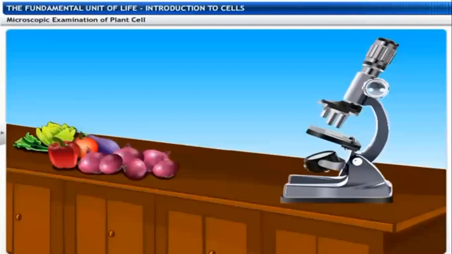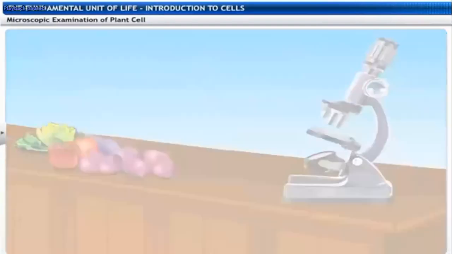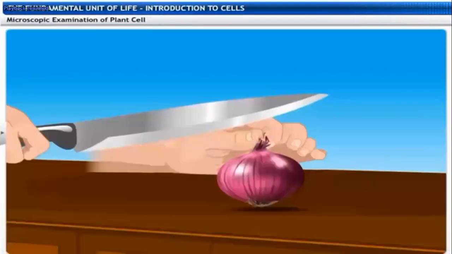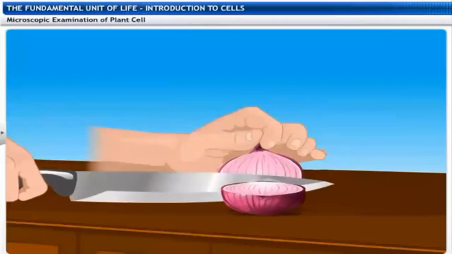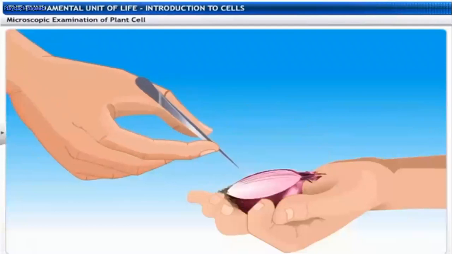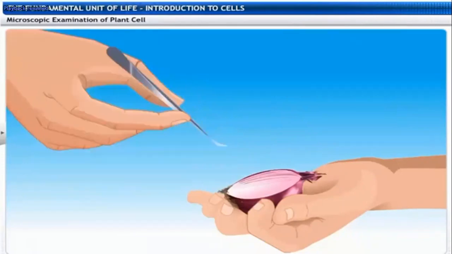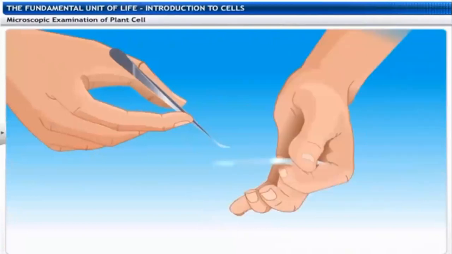So let us observe an experiment. With the help of an onion, we can observe the plant cell. Cut the onion, take a small piece, and slowly remove the peel. It is simply an onion peel, a small layered structure. With the help of forceps, place it on the slide.